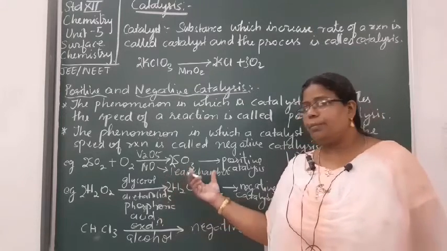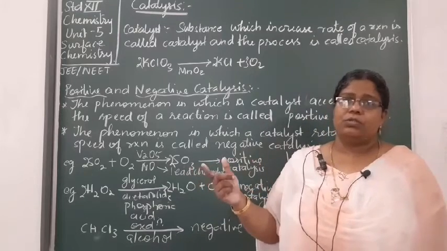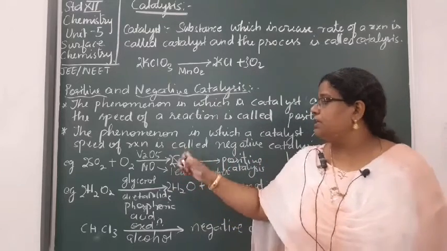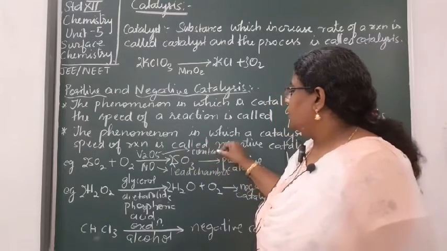तो H2SO4 का production दो तरह से हो सकता है, दो processes से हो सकता है. One is the lead chamber process, the other is the contact process. ये V2O5 जो है वो कहाँ पे यूज़ होता है? Contact process.